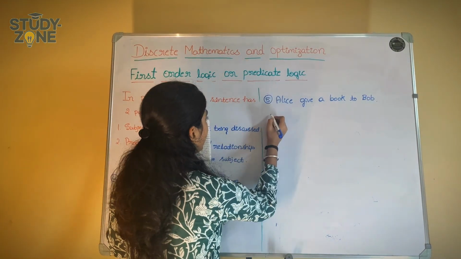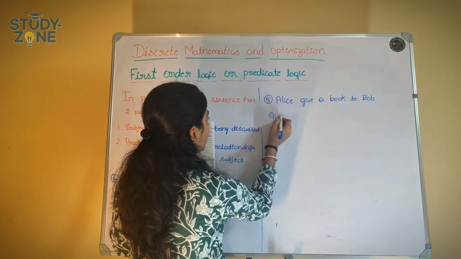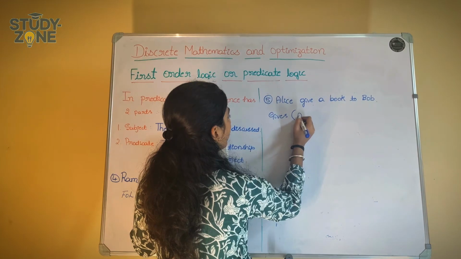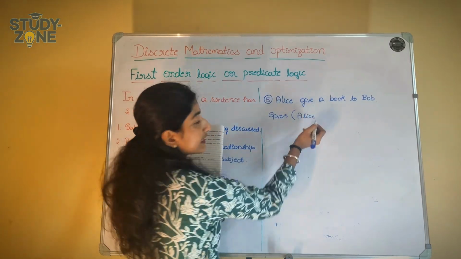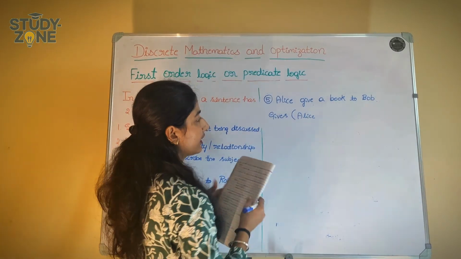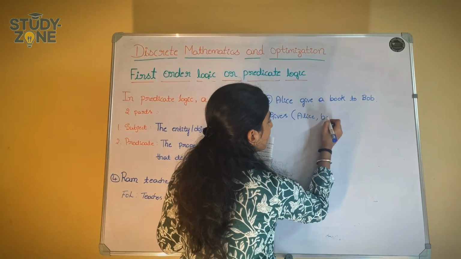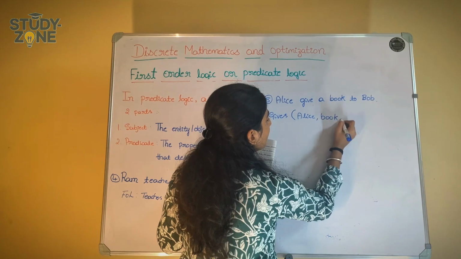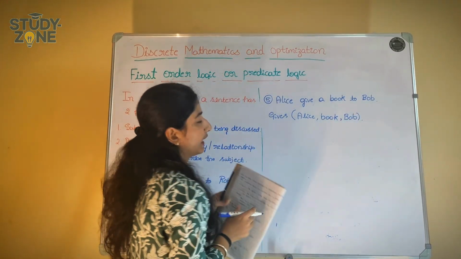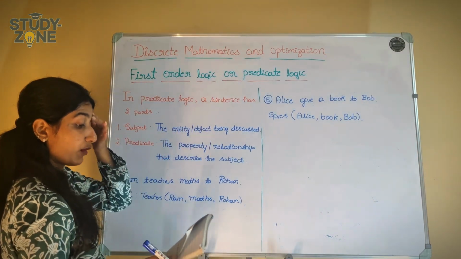Because we have solved many problems. So here we can write it as gives of. Who is giving? Alice, correct? Here Alice is giving a book. So what is she giving? Book. To whom? She is giving the book to Bob, correct? So these are some of the examples.